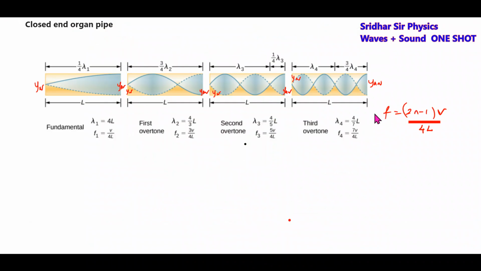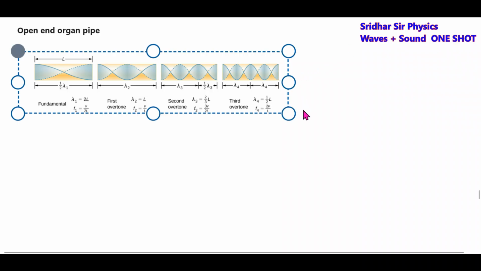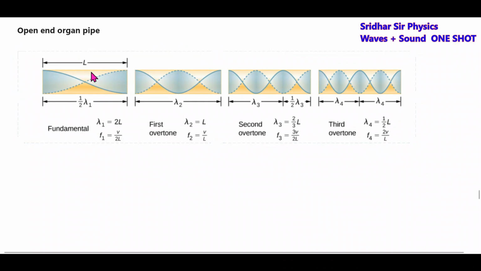Resonant frequencies of the air column. These are for the closed end organ pipe. We are bringing it here. Similarly, we'll go for the open end organ pipe. For the open end organ pipe, both ends are open, so this will be displacement antinode. This will be node, antinode, antinode, displacement node, antinode, antinode, node, node. This will be node. This will be displacement antinode.